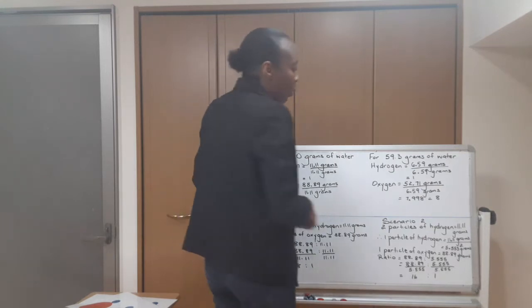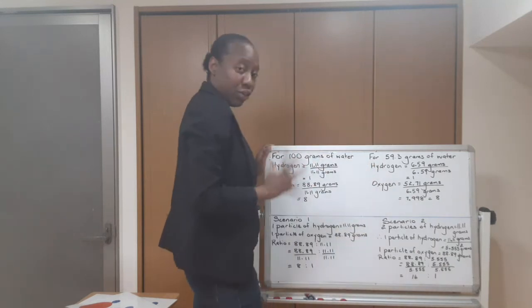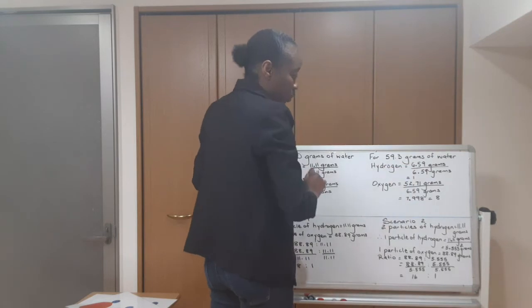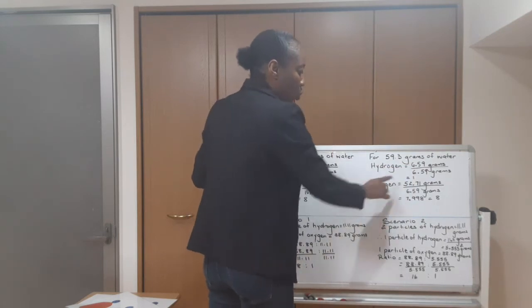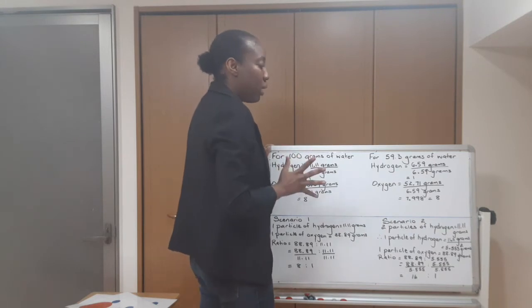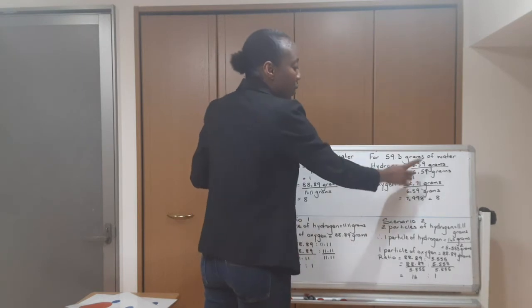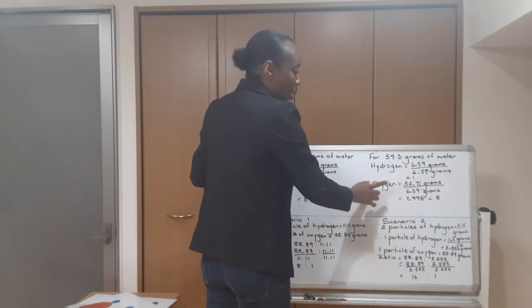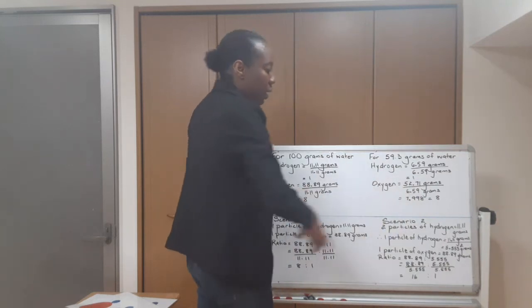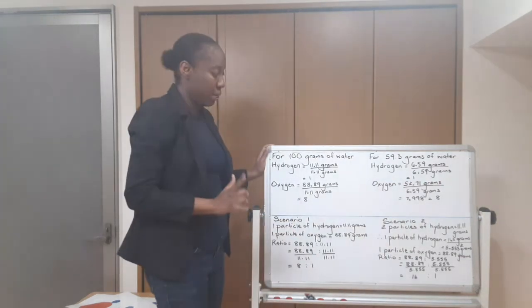While for 59.3 grams of water, when we pass electricity through it, the amount of hydrogen that was produced was 6.59 grams, while the amount of oxygen that was produced was 52.71 grams, right? So if we divide by the smaller value, 6.59, for hydrogen, 6.59 into itself gives us 1, and for oxygen, 6.59 grams into 52.71 grams gives us a value of 7.998, which can be rounded off to 8.